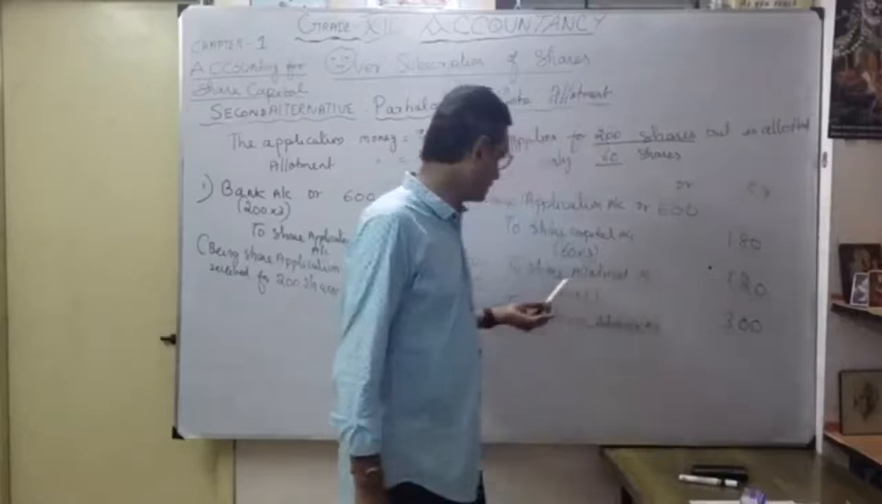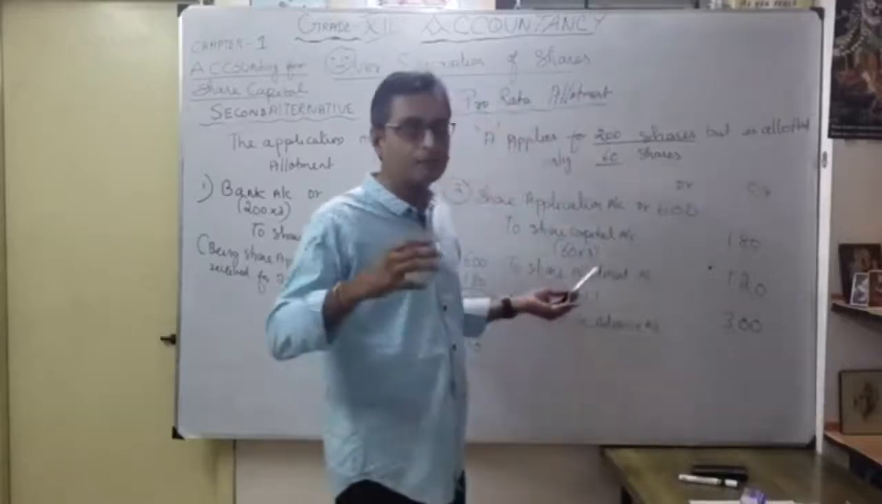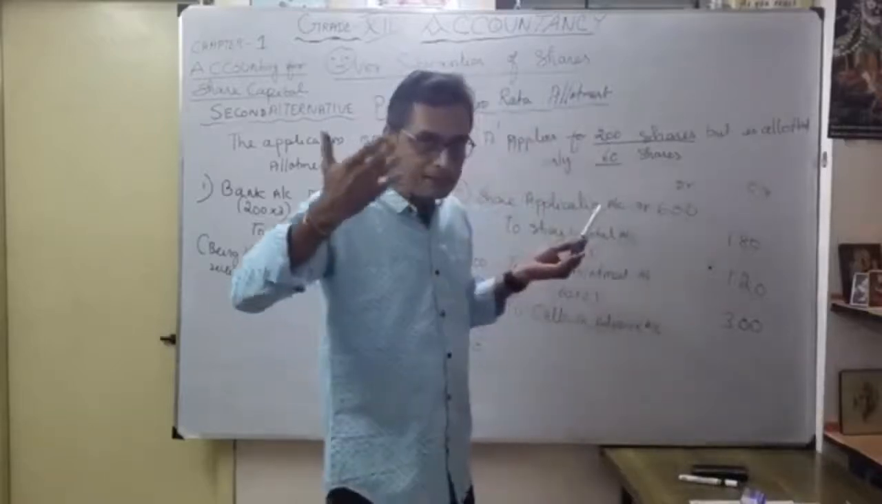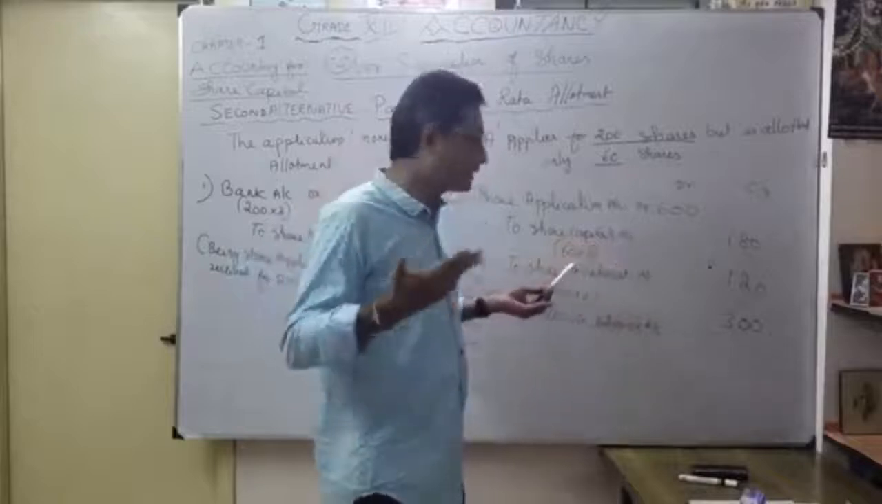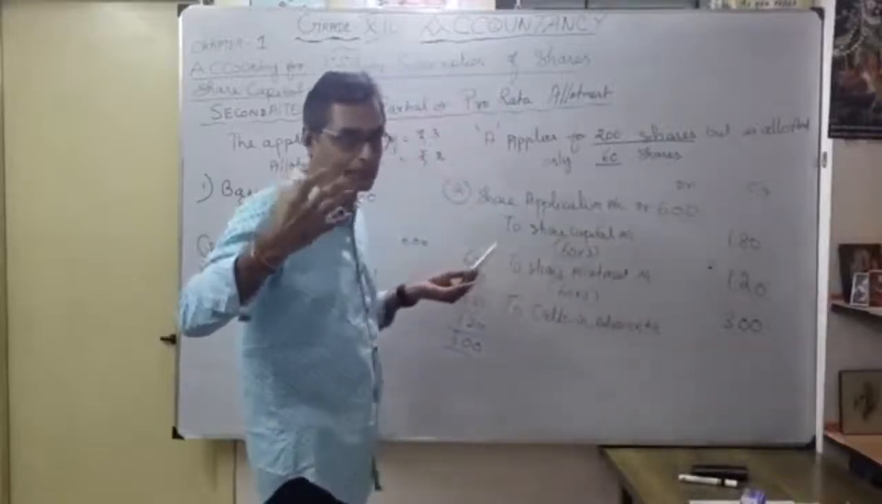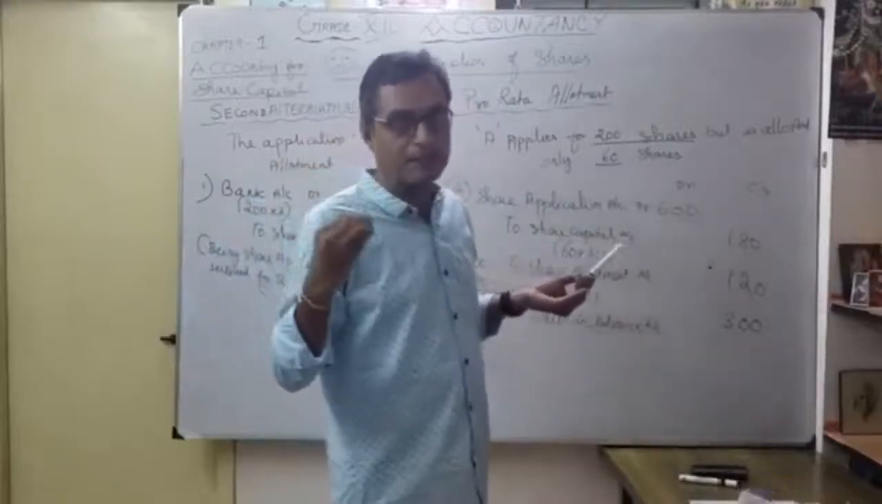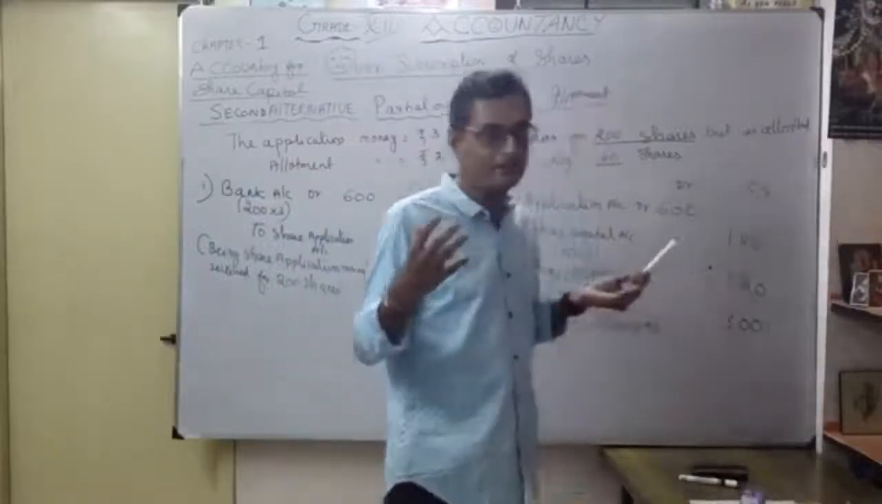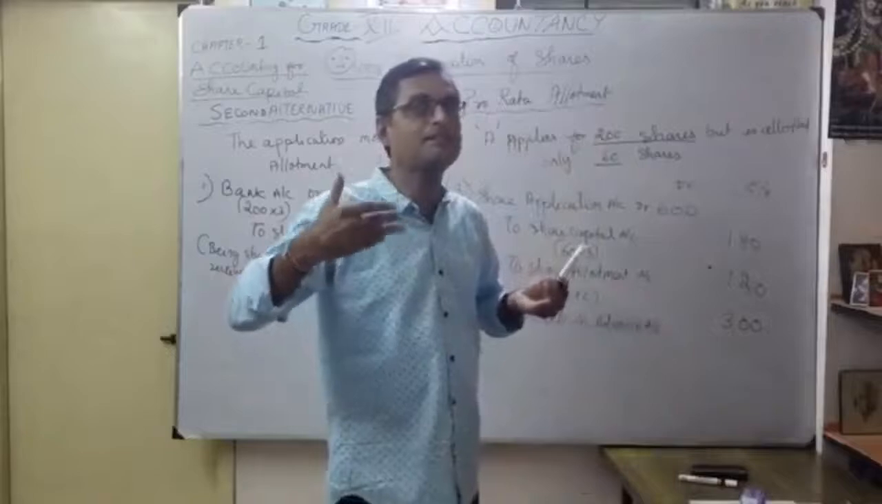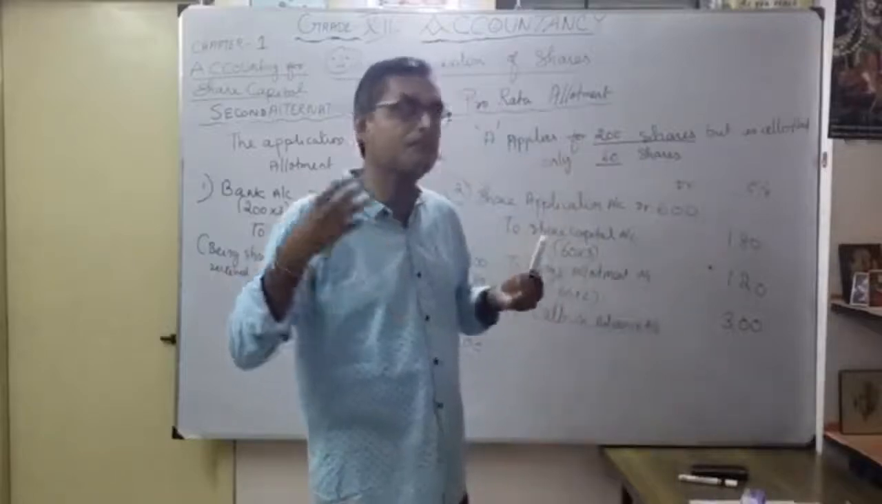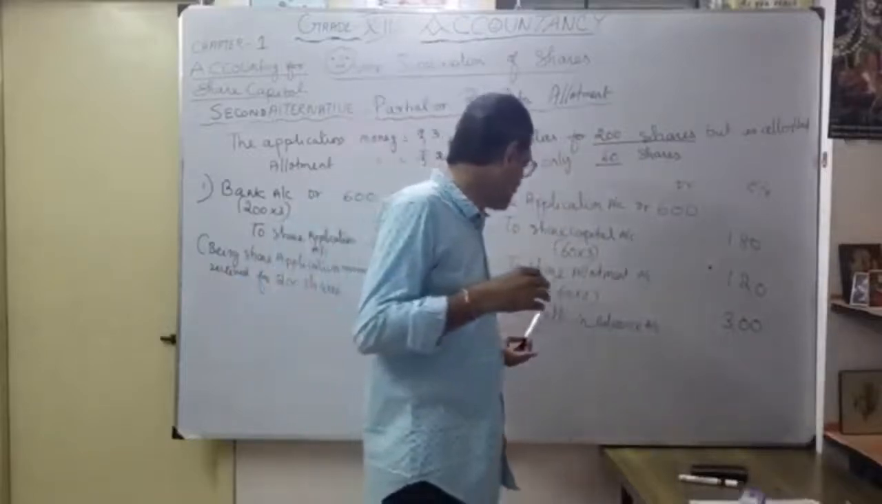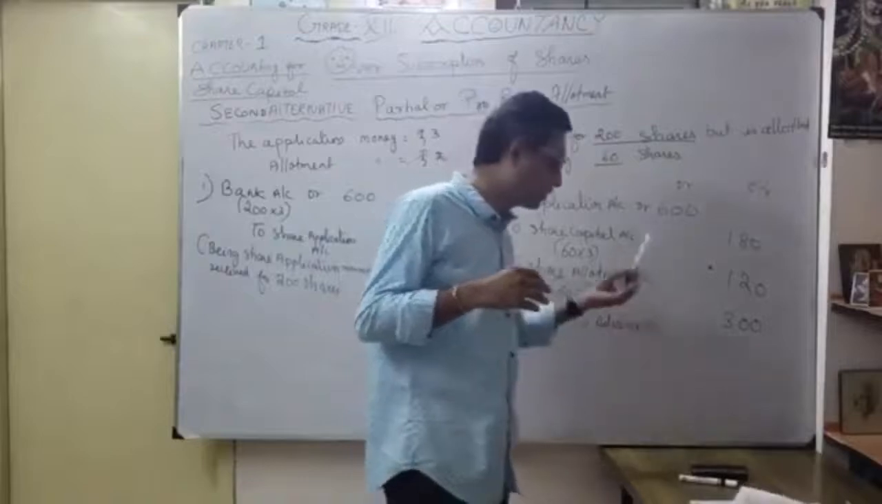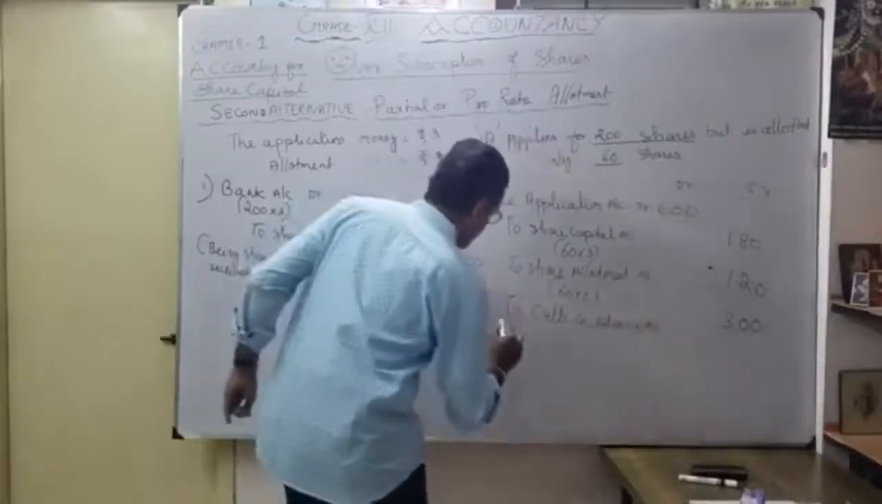For my 60 shares, anyway I am going to pay 200, which is already received now itself. So I am going to utilize the excess application money for share allotment also, that is 60 into 2, 120. The balance money, even after the share allotment, any excess money, I am going to utilize for the future calls. That is what I mention here: to calls in advance account. Understood? So what is the narration?